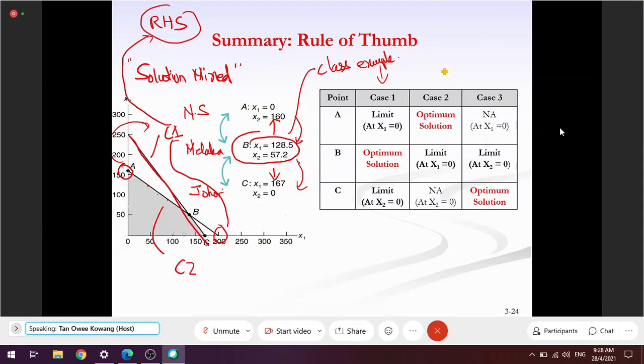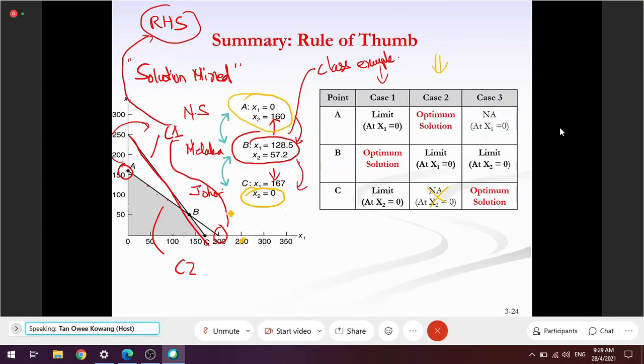Case two, if the optimum solution is A. Just now I explained that Negeri Sembilan cannot go straight to JB following the Plus Highway. You have to go through Melaka. Therefore, the only border is Melaka. There's no border between Negeri Sembilan and Johor. Therefore, there's no limit when x2 equals 0.